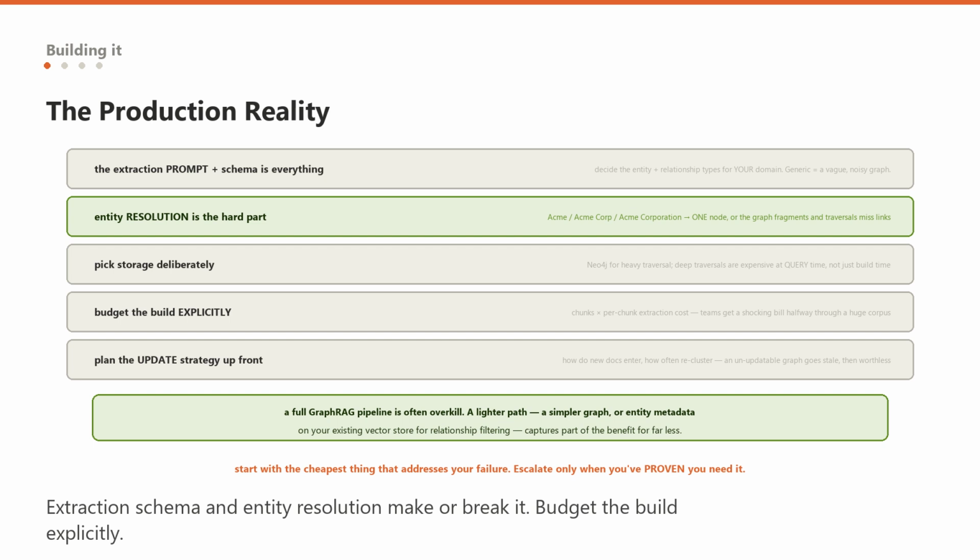And the pragmatic close, for many teams, a full Microsoft GraphRAG style pipeline is overkill, and a lighter approach, extract a simpler graph, or just add entity metadata to your existing vector store to enable basic filtering by relationship, captures part of the benefit for a fraction of the cost. Start with the cheapest thing that addresses your specific failure, and escalate to the full graph only when you have proven you need it.